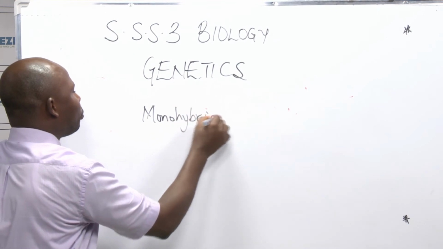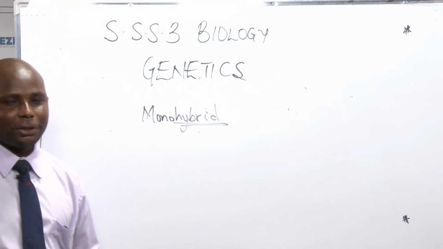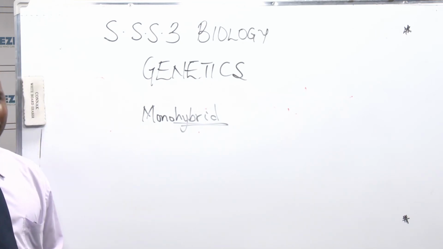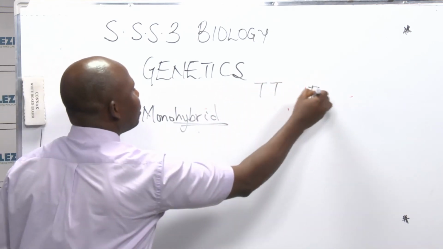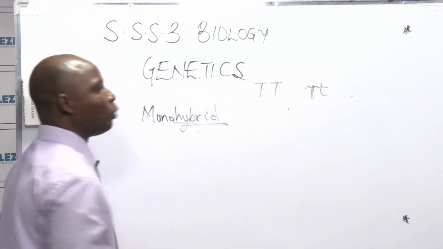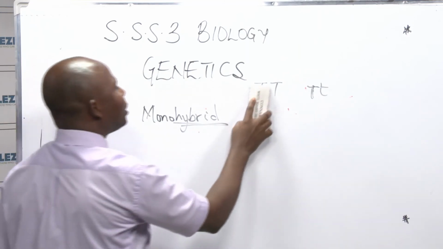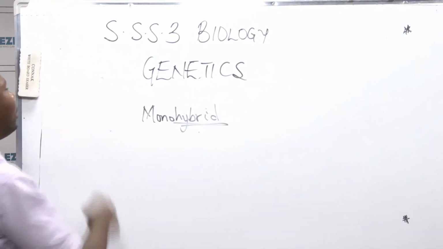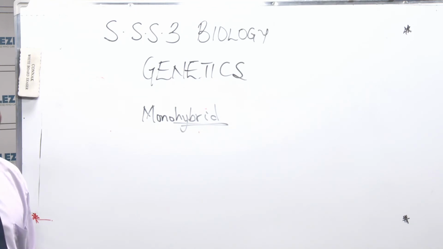We have come across the word hybrid: a cross between 2 organisms of the same species but different genetic makeup. When we did something like this, TT, we said it will give us a hybrid, a mixture of that. Now, monohybrid means the crossing or the experiment on only a single feature, a single character.